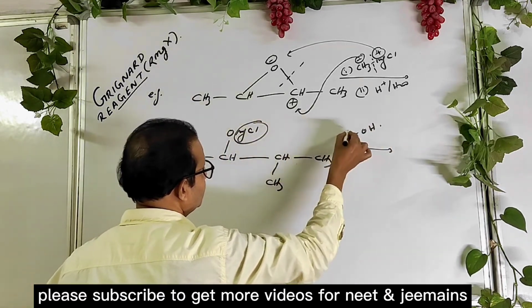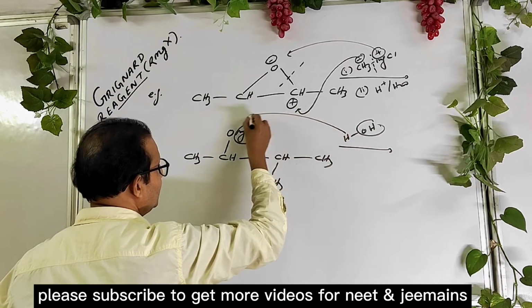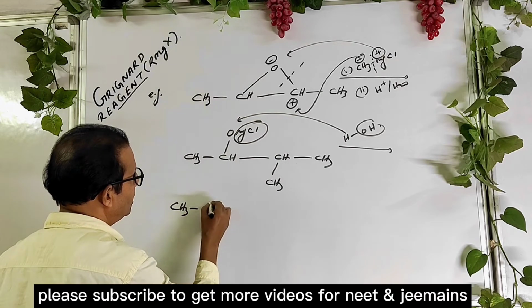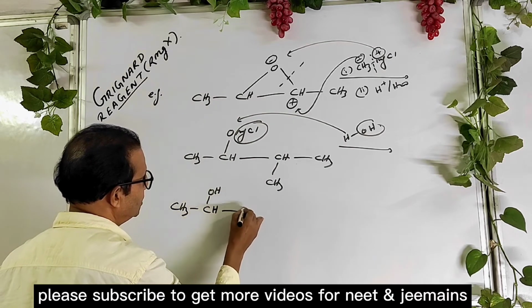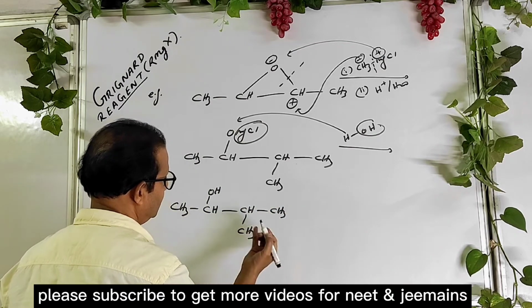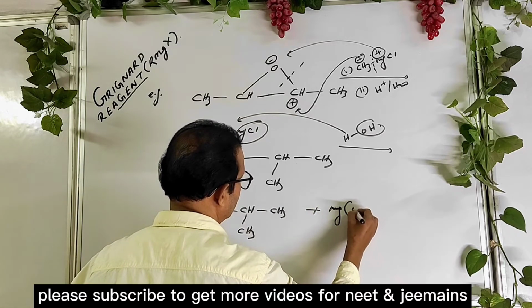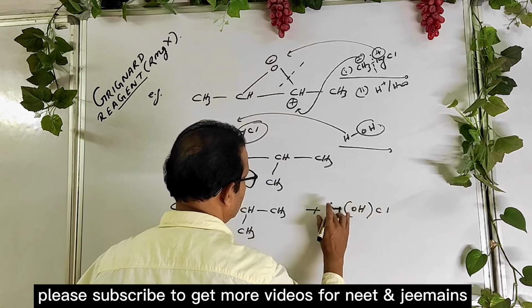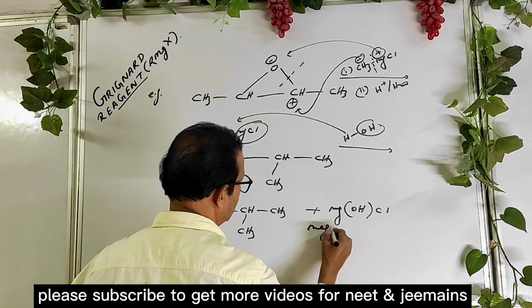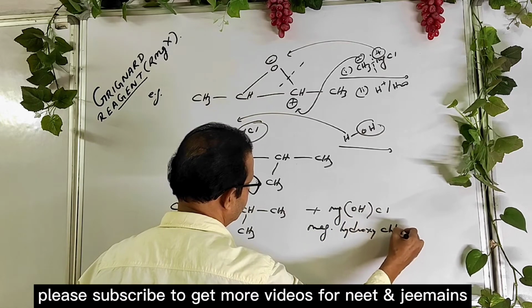Now break it. So put hydrogen here, and you get the main product CH3CH(OH)CH3 plus byproduct MgOHCl, magnesium hydroxychloride.